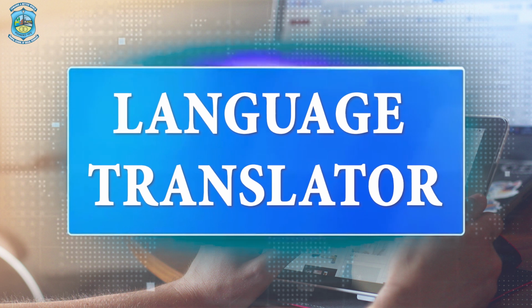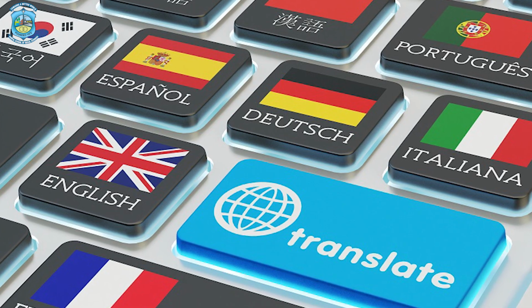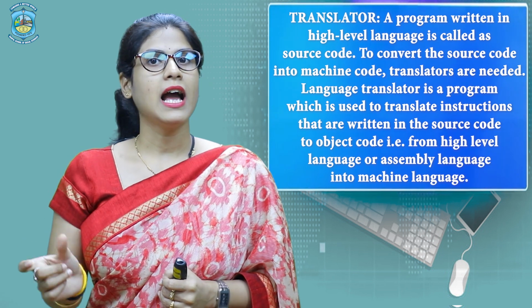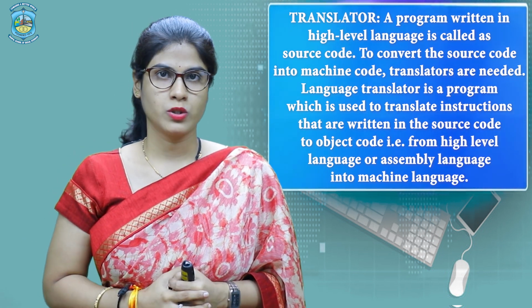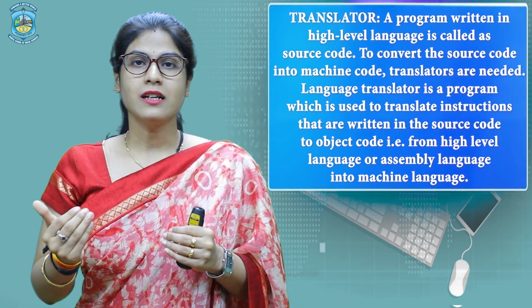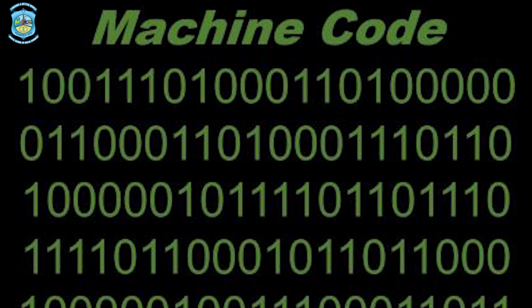Now we will talk about our next topic, that is language translator. Before proceeding to its types, we should know what the term translator means. A program written in a high level language is said to be source code. To convert this source code into machine code, we need a translator. So, a language translator is a program which converts source code into machine code. This machine code is said to be object code.